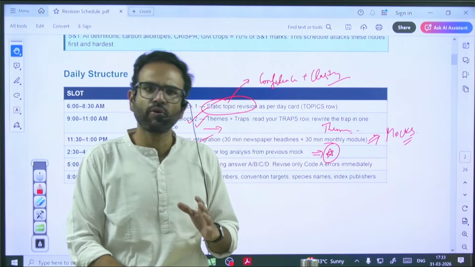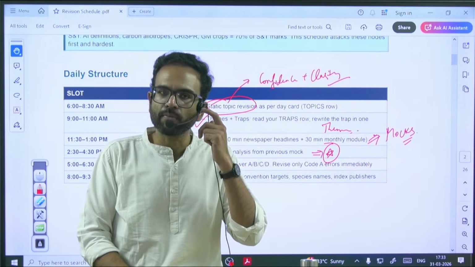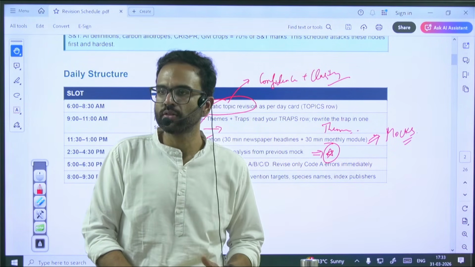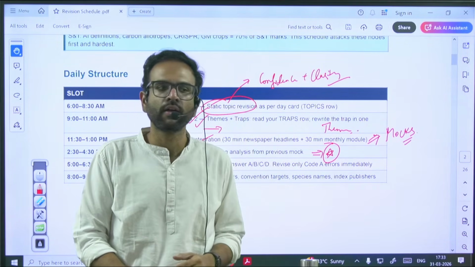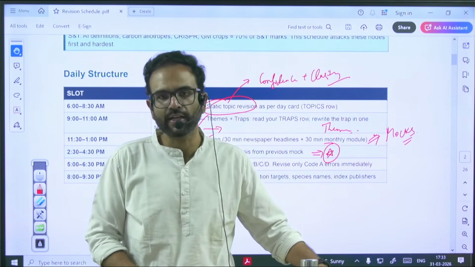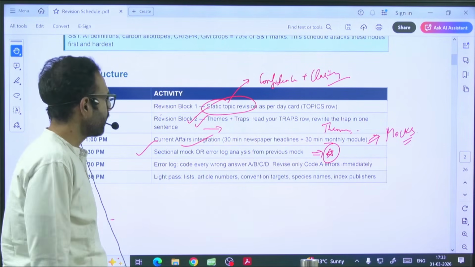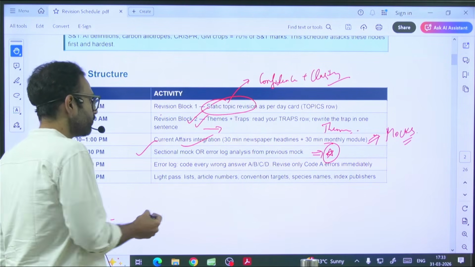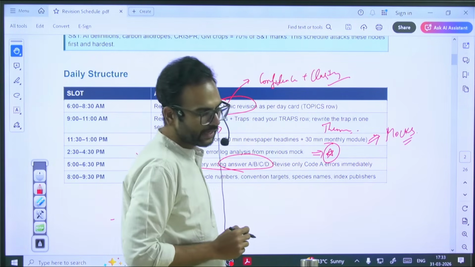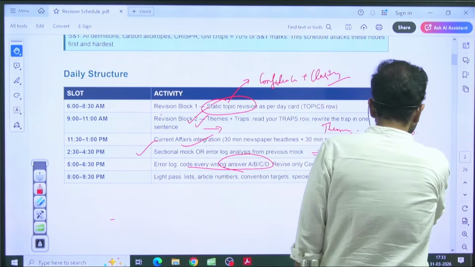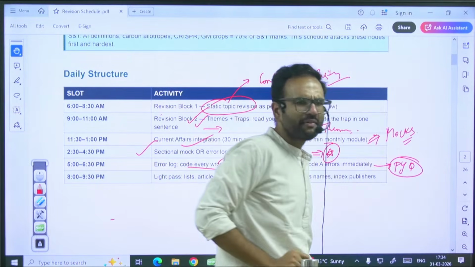Post lunch session, most of you will be drowsy. And unless your mind is actively engaged in the activity, and unless there is a deadline for that, you will keep on postponing that analysis. So this is the area where I want you to do that error analysis. Now, here is where pattern decoding, etc. can happen. Again, this should be done in PYQs. How to do that pattern decoding, how to practice it, we will have next session.